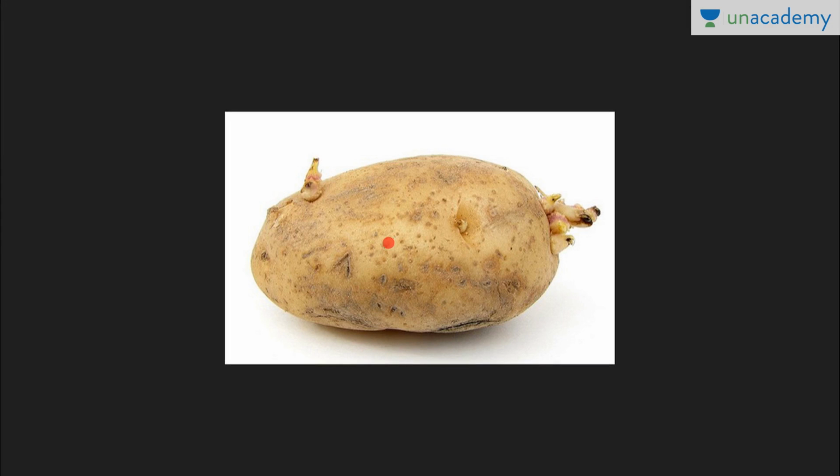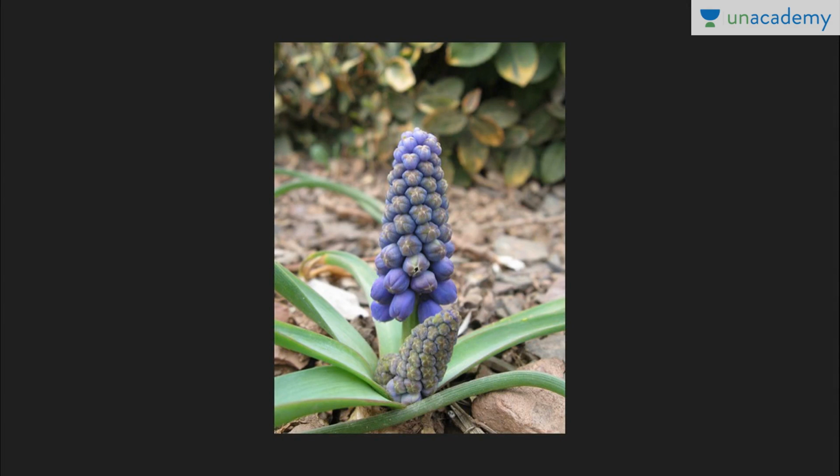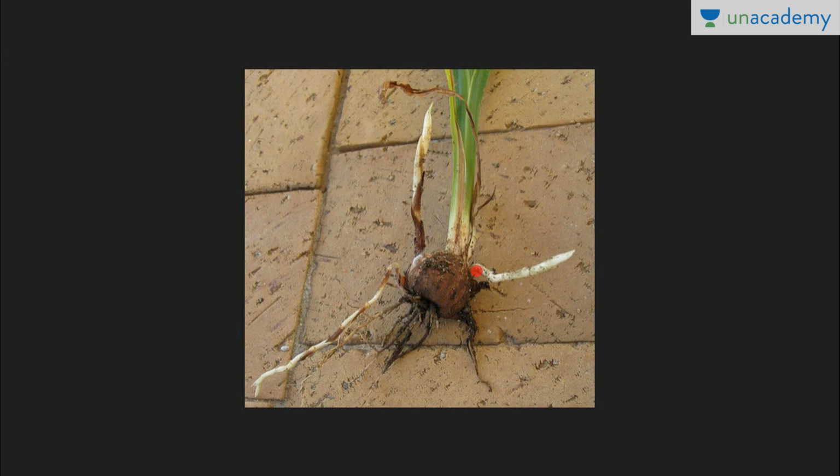Next we have tuber. This is tuber of potato. Now see, these are eyes of potato. You can see the eye-like structure. From these eyes adventitious eye buds are produced. See, these are adventitious eye buds which are also capable of giving rise to a new plant. Next we have bulb. Next, this is corm of zameen kand. So this structure is corm.